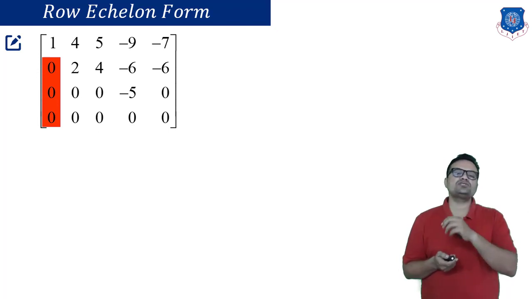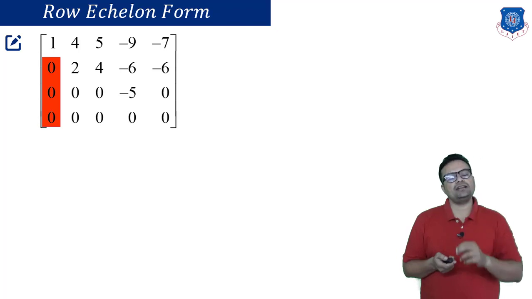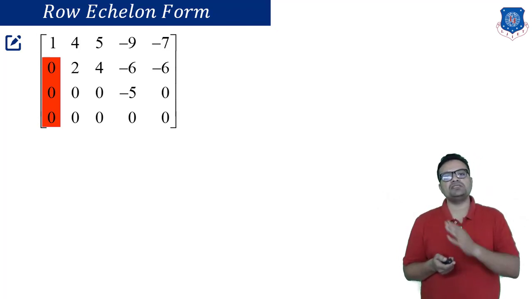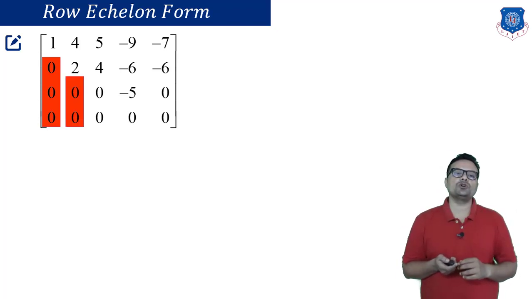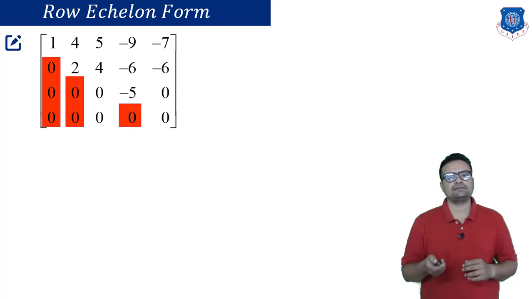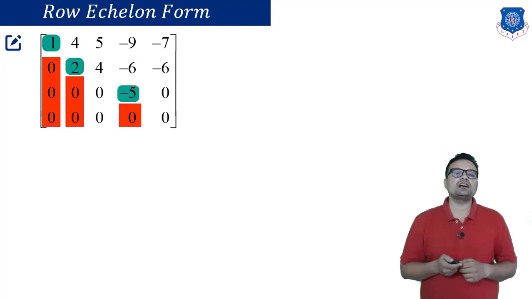Now the easiest check is this. If you have a pivot entry in row echelon form, lower entries must be 0. This will automatically shift your pivots of the lower row onto the right-hand side like this. See, I am not highlighting my third column as it is not a pivotal column. Column number 1, column number 2 and column number 4, they are pivotal columns. And then the pivots are 1, 2 and -5.